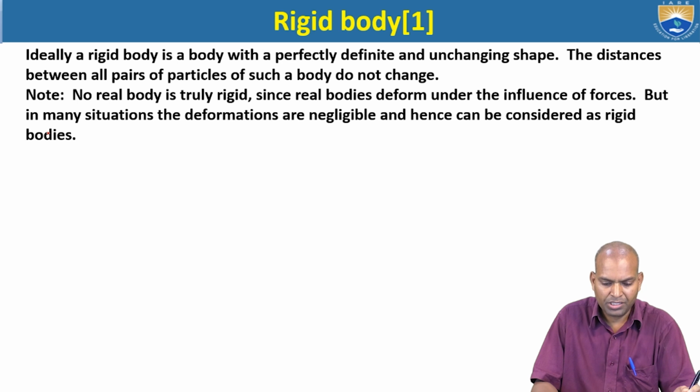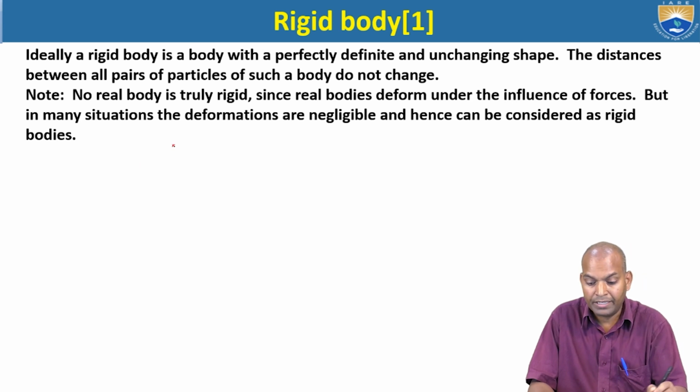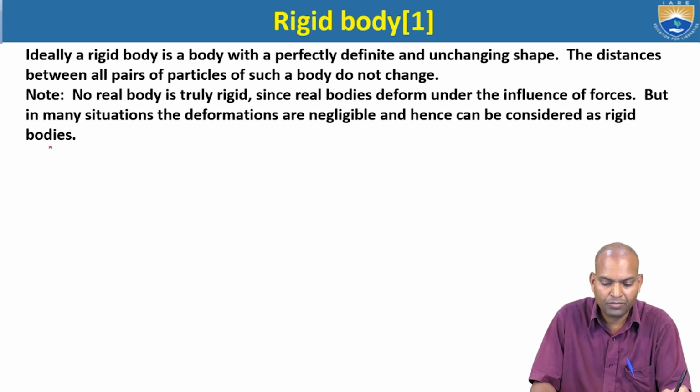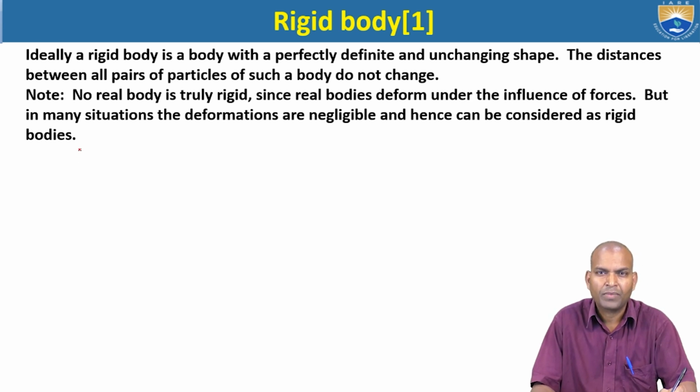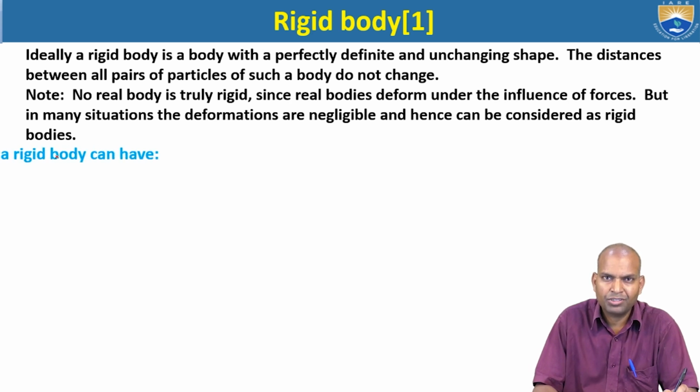In practical conditions, there is no perfectly rigid body. When a load is applied, all real bodies deform; rigid is an ideal condition, and flexible bodies are not considered here. But here we are considering bodies with negligible deformation. That's why we are going to consider them as rigid bodies.